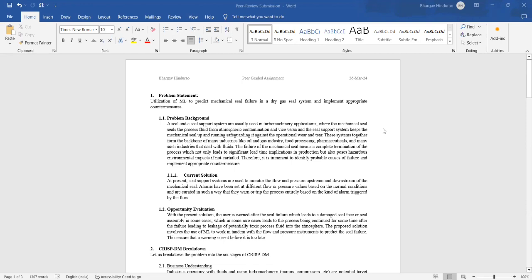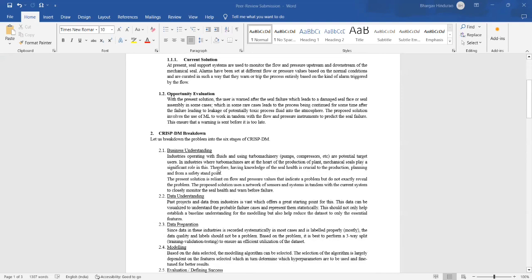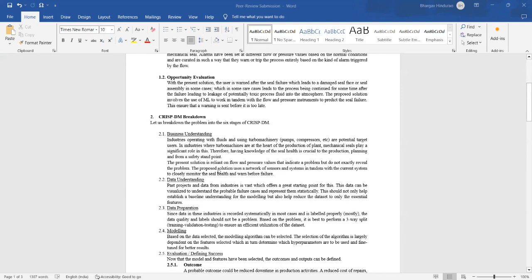At present, this problem is being solved by monitoring flow and pressure, and alarms have been set at different set points of flow and pressure based on normal conditions, and are curated in such a way that they warn or trip the process entirely based on the kind of alarm that has been triggered. So there is a window of opportunity here, because with the present solution, the user is warned generally after the seal fails.